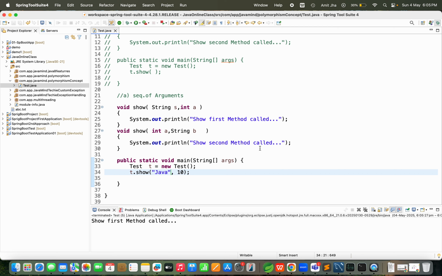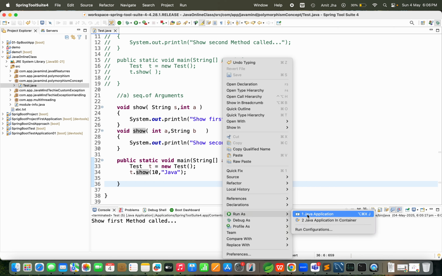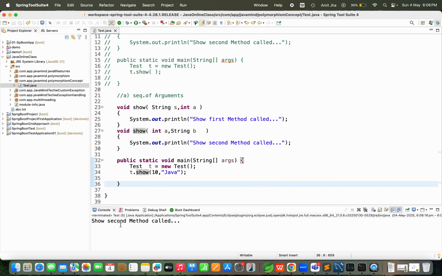See, if I change the sequence of the method arguments this time, I copy and paste and remove this, so this time I am passing the arguments as per this method call. Then if I run the application, you will see the result. It's coming as expected. So the second method is called.